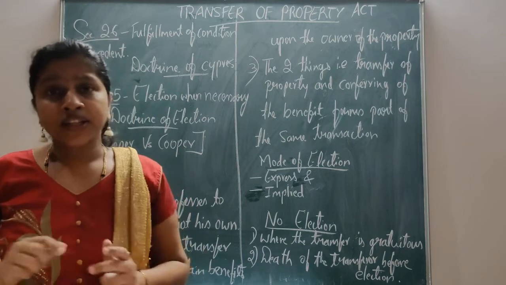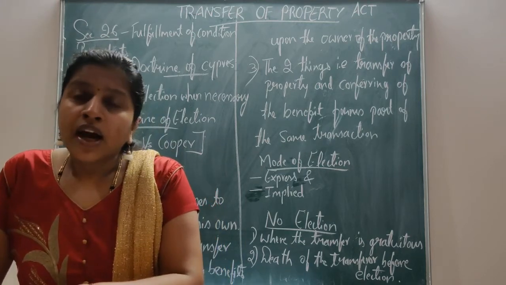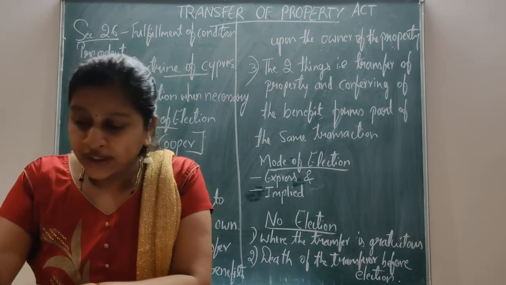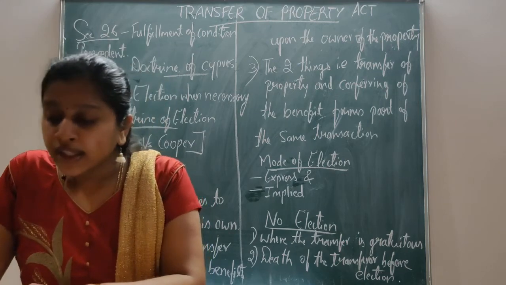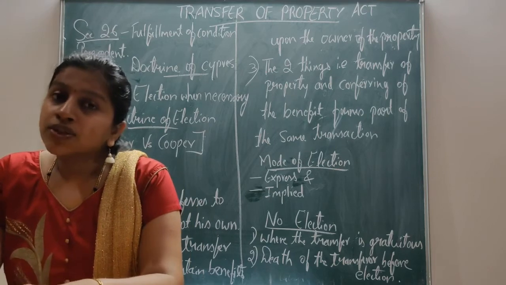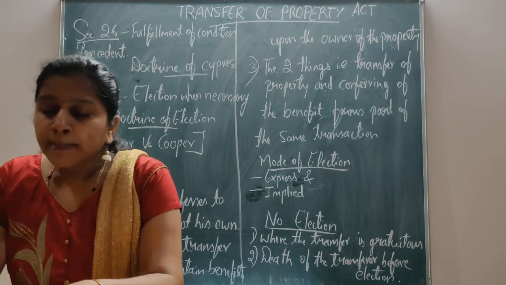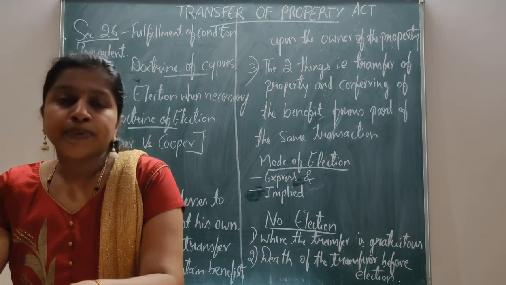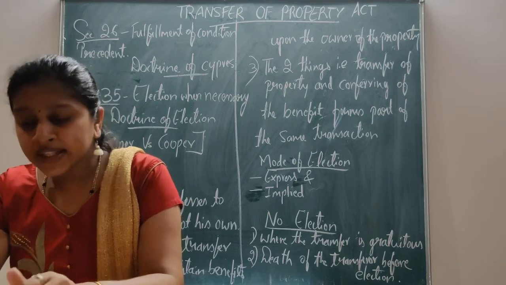To this illustration, let me explain. As per Indian law, under such circumstances, the benefit of the mango garden goes to the disappointed donee. But as per English law, the transferor gets his property.